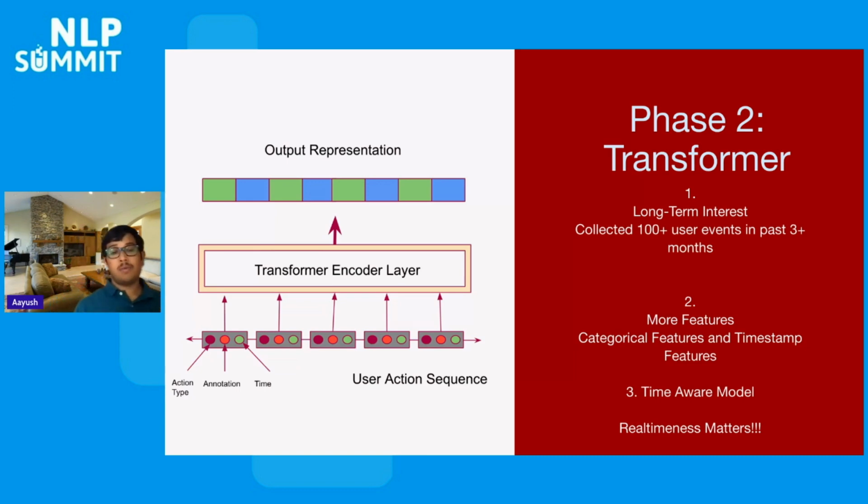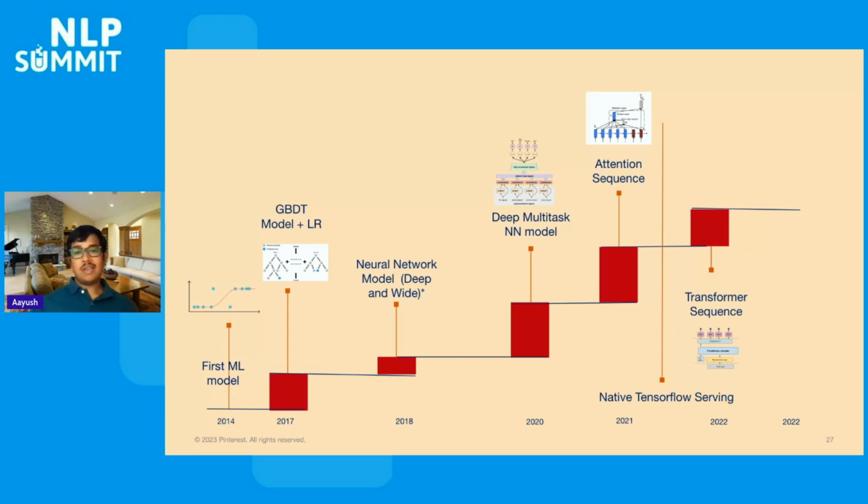But since we're limited by GPU serving, we cannot have complex features in this particular scenario. So in terms of features, the features were very simplistic, such as categorical features like pin annotation types, the action that the user did there, and we also introduced timestamp-related features to capture the time relatedness in general, like was it just a day before or something that happened a month before. Adding this time awareness to the model also made great improvements to the model performance. So at this point, we had established that having a longer-term sequence is even more powerful, and keeping both the longer-term and shorter-term sequence is more powerful in general.